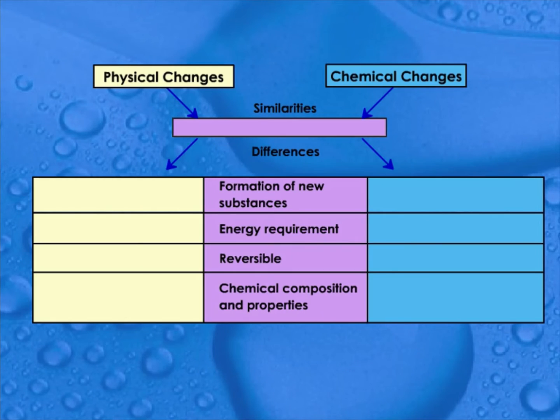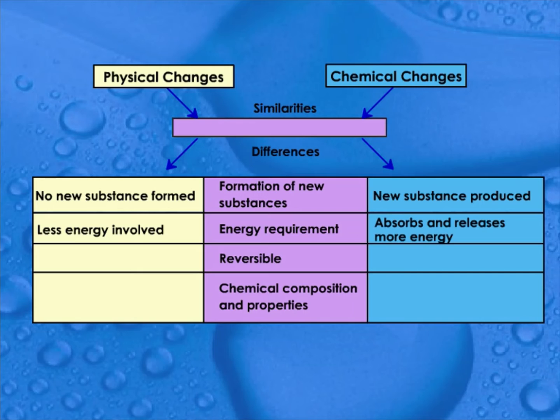Let us compare and contrast between physical changes and chemical changes. Both changes involve energy. There is no new substance formed in a physical change, whereas new substance is formed in a chemical change. The energy requirement in the physical change is very less. But in a chemical reaction, the process involves absorption and release of more energy.